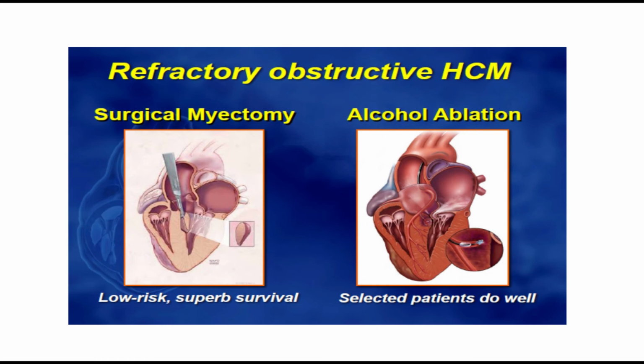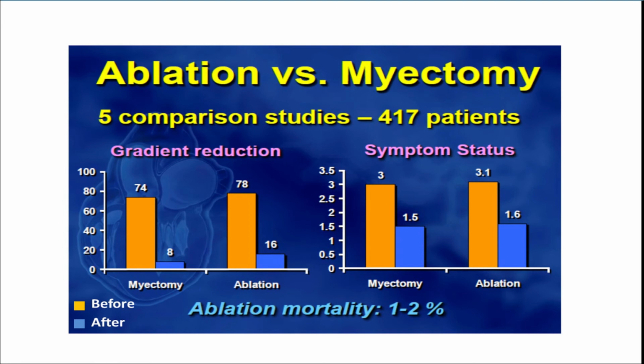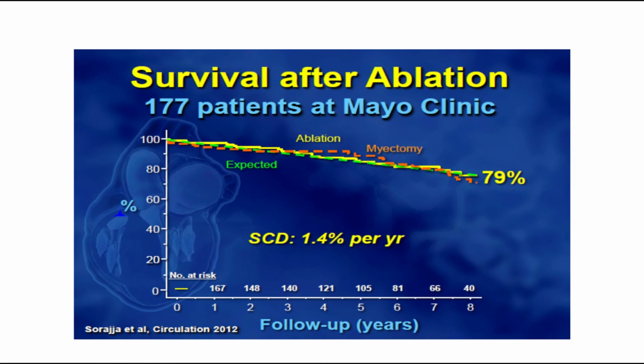If we see the long-term outcome of the Mayo Clinic series, and of course these are 5 comparison studies of 400 plus patients, gradient reduction by surgical myomectomy and ablation is almost comparable. And if we see symptom status, NYHA class, that is also significantly reduced by both, and both are almost equal result-wise. And mortality with any therapy, surgical or alcohol septal ablation, is just 1 to 2% per year.